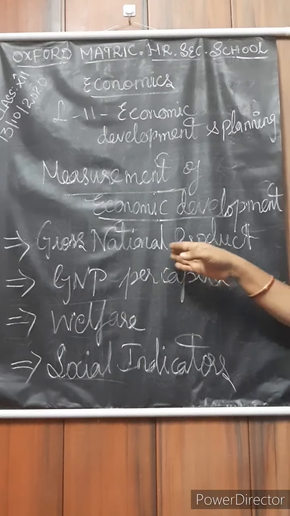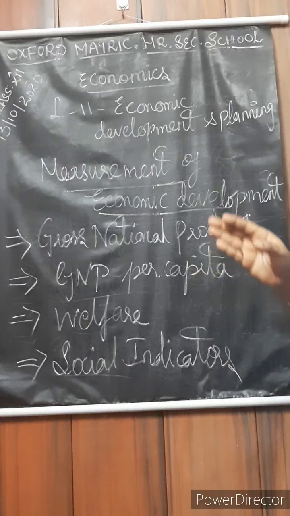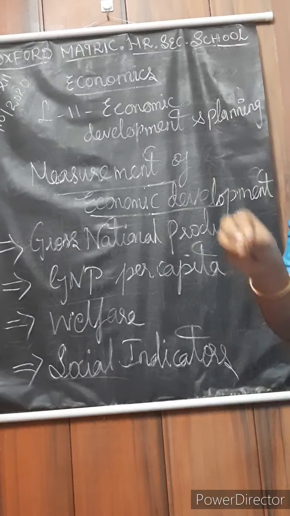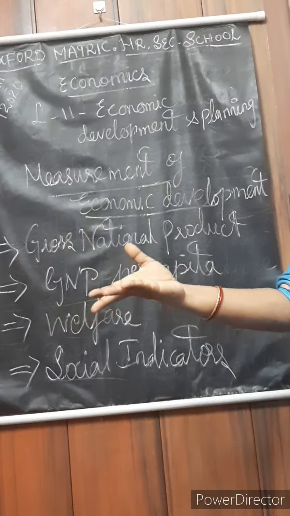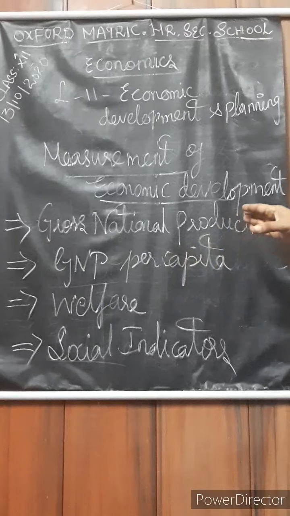So we may say gross national product is the income earned in our country as well as from other countries. Everything is included in the gross national product.